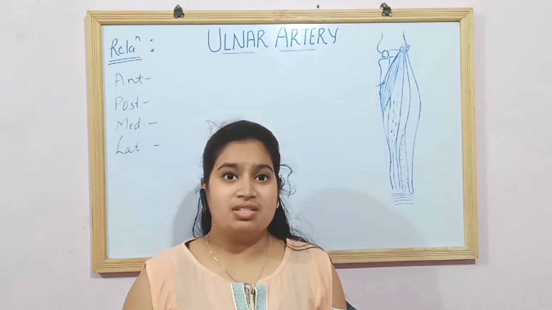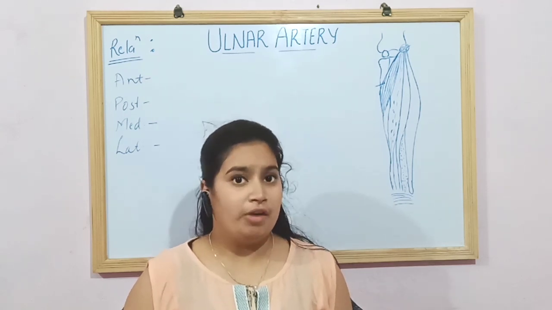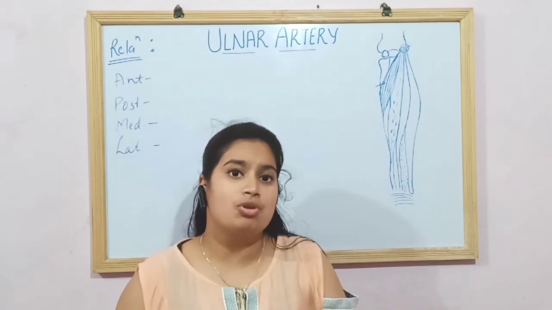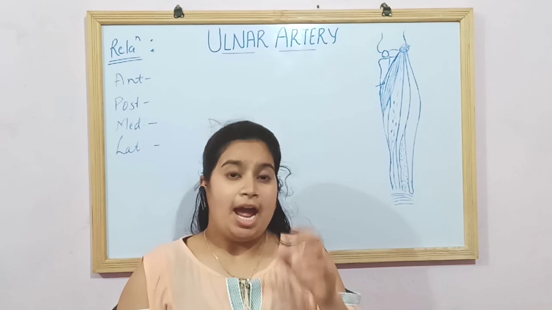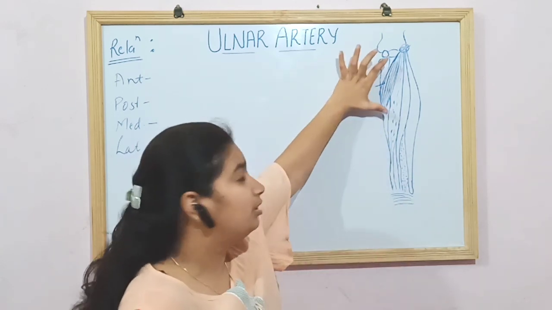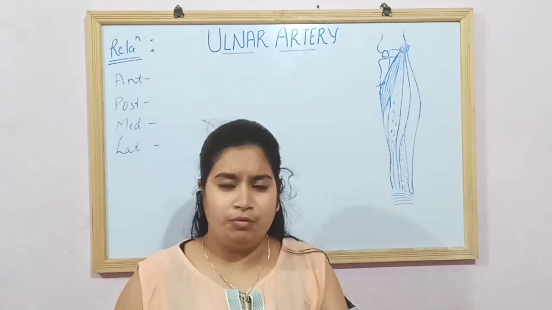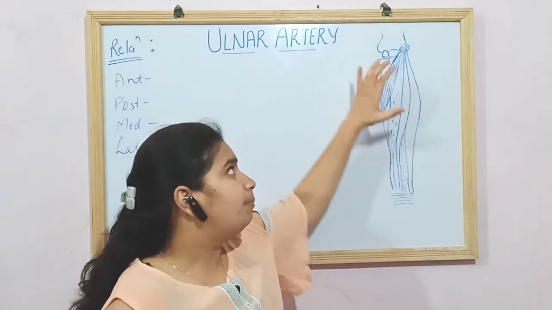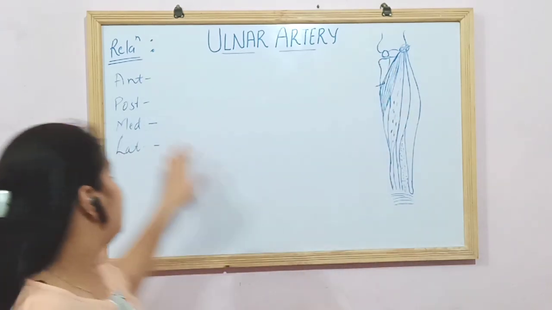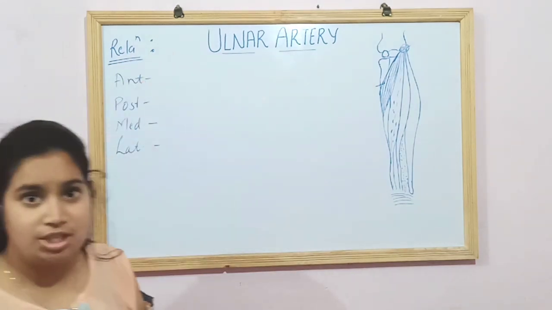That means what are the structures which are present around the ulnar artery. As I already told you, the ulnar artery is the largest terminal branch of the brachial artery. In its upper 1/3 part, it is very deep, and its lower 2/3 part is superficial. So in its upper 1/3 part, it is covered by various muscles, which are the anterior relations. So, seeing the anterior relations of the ulnar artery here.